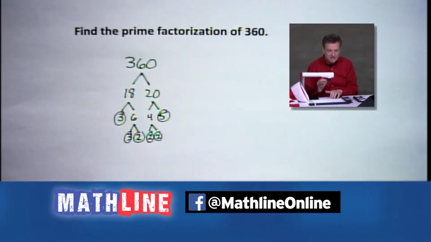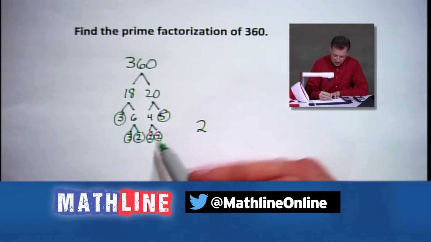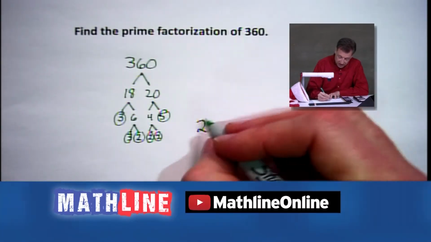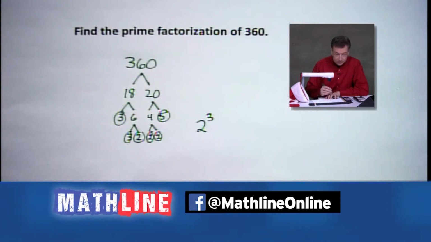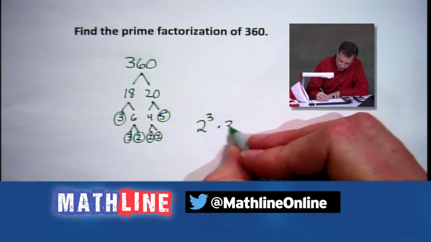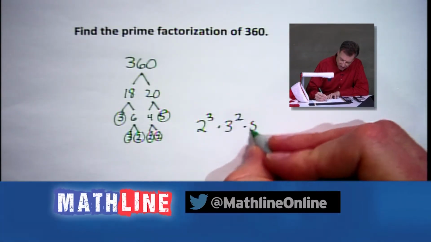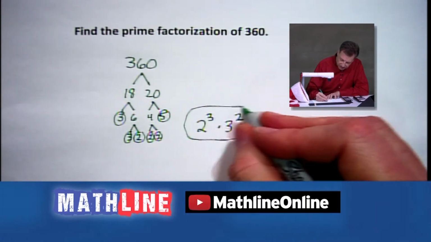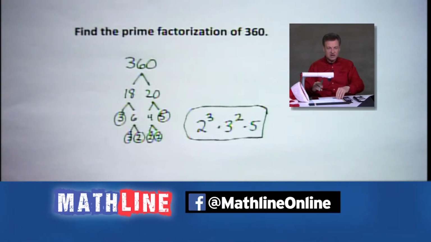So what we're going to do, prime factorization means we're going to take our primes, which in this case we have a 2, and 2 is going to go to the third power. I count 3 of them. 2 times 2 times 2, that gives us the 8 part. I see 2 3s. Multiply that, 3 to the second. And last but not least, you got that lovely 5 right over there. And folks, there we have it, our prime factorization of 360.